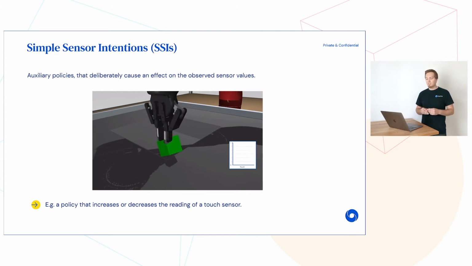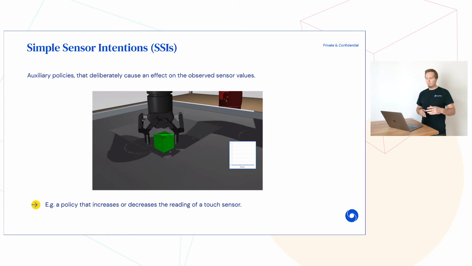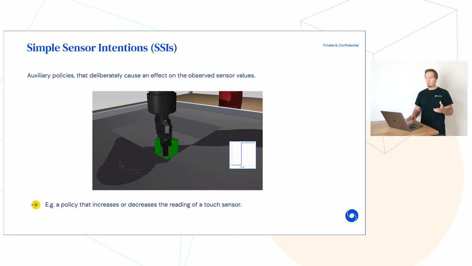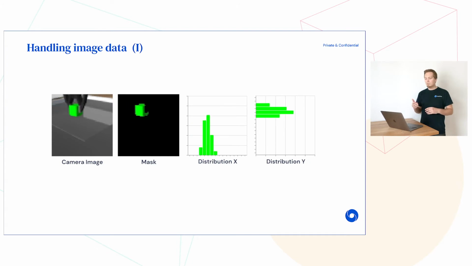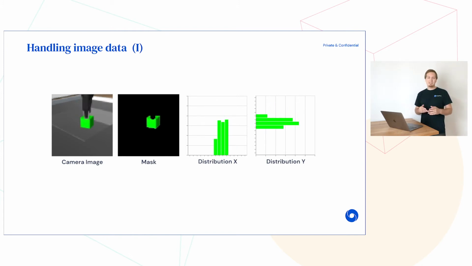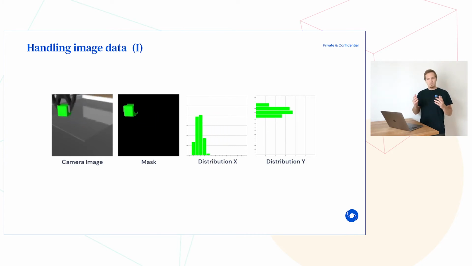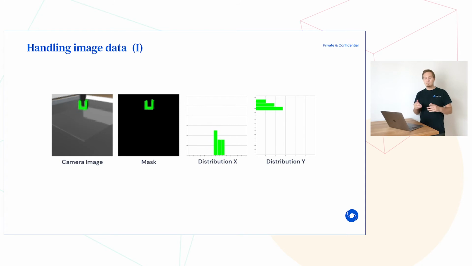In particular, camera images do not readily fit in this scheme. We can use a very simple approach, however, for transferring images into a representation that can then be used instead. We threshold the images with a bracket of the hue range to derive a mask, and from this mask we compute the distribution of active pixels along both of the image axes. We can then treat the means of these distributions as a scalar representation of that hue range on which SSIs can be applied. That loosely translates to rewarding an agent for increasing or decreasing the mean position of that specific color range along one of the image axes.